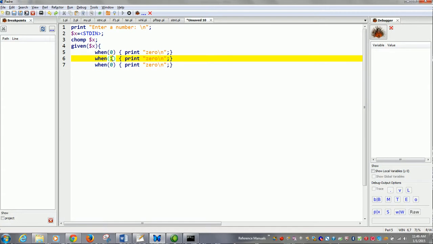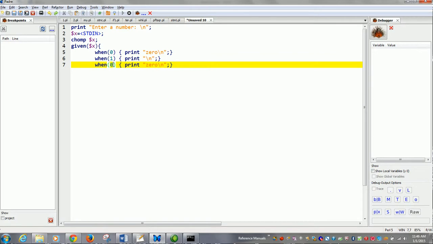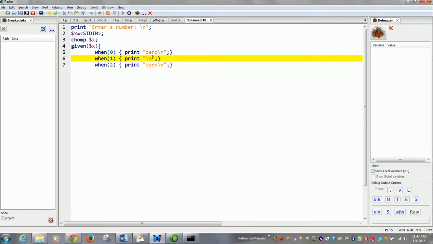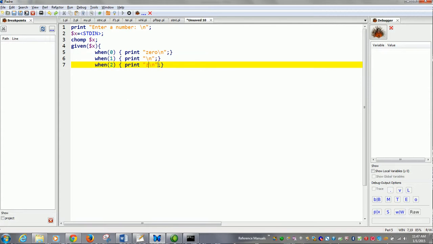When 1, print something. When 2, buckle my shoe.